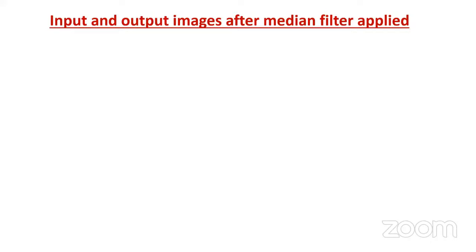Image processing means low-level processing of images, like noise reduction or contrast enhancement, or some other simple operations. When you go for computer vision, these are higher-level techniques, like image classification using neural networks, object tracking, or object detection. Even there we go for more advanced algorithms, using which we can go for neural networks, and artificial intelligence concepts also come into the picture in computer vision. I read your mail this afternoon and I'll reply, madam. That is a brief answer for your question.